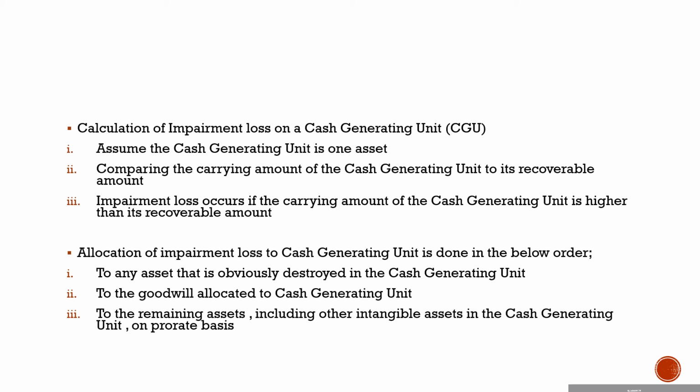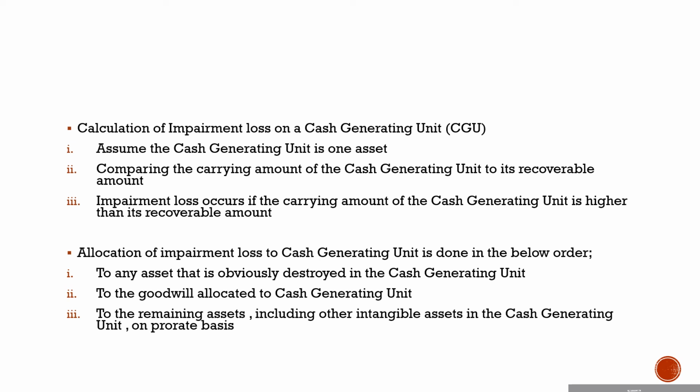Okay, how do we calculate the impairment loss on a cash generating unit? First, we're going to assume the cash generating unit is one asset, so we're going to treat it just like we did the individual asset. Second, we are going to compare the carrying amount of a cash generating unit with its recoverable amount. And third, we are going to estimate the amount of impairment loss by comparing the carrying amount and the recoverable amount. So if the recoverable amount is less than its carrying amount, then you're going to recognize the impairment loss.